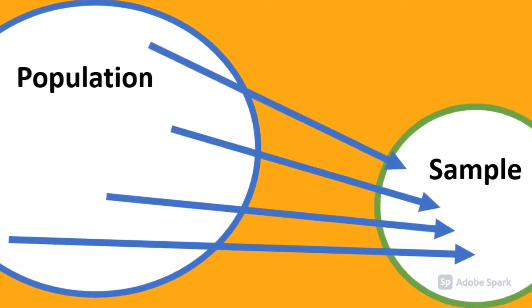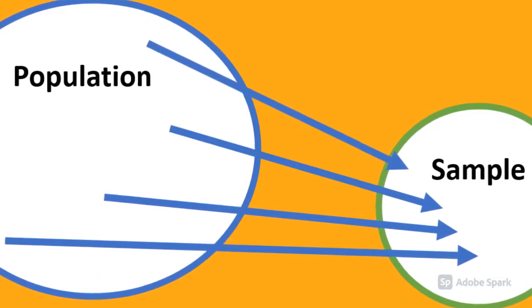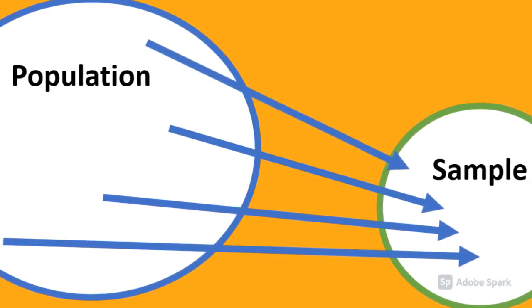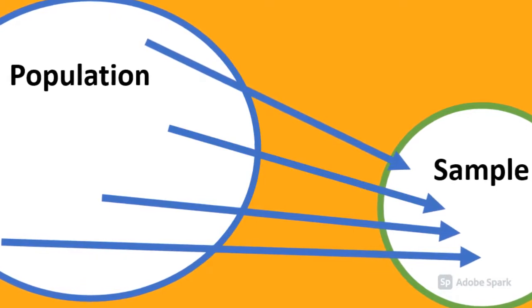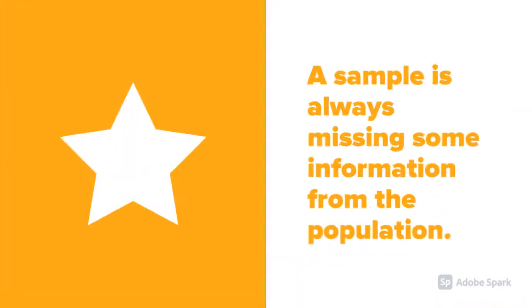The group of all subjects being studied, or all dogs, is called the population. The group of subjects selected from the population, or just some of the dogs, is called a sample. A key idea in statistics is that a sample is always missing some information from the population. So, how do we know whether or not our sample can help us answer our question about the population?